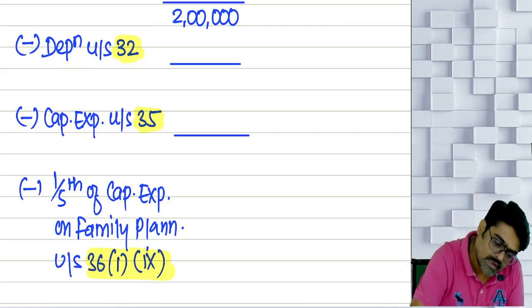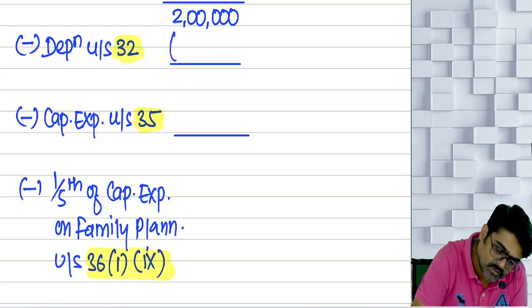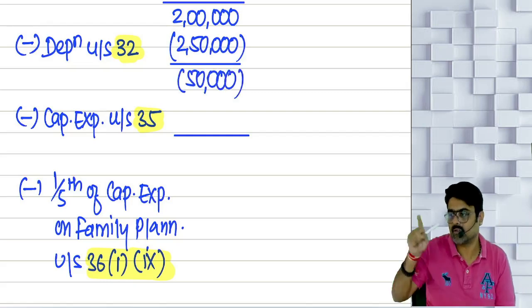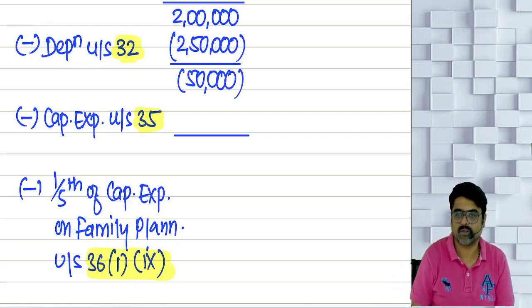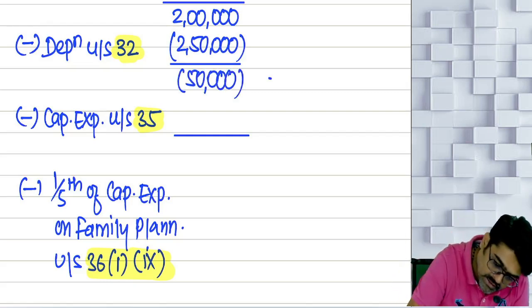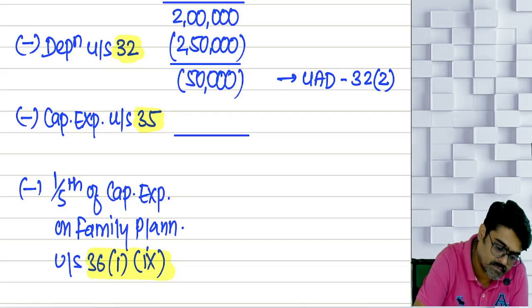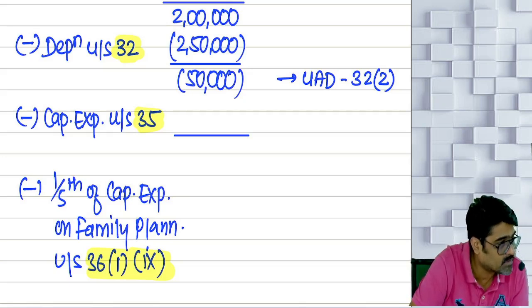So first of all, let's say that the depreciation was 2,50,000. Depreciation was 2 lakh. So here a negative amount will come. What will you call it, business loss or unabsorbed depreciation? So here unabsorbed depreciation can come. What are you going to do? Section 32(2), I have already explained. What are you going to do with unabsorbed depreciation?